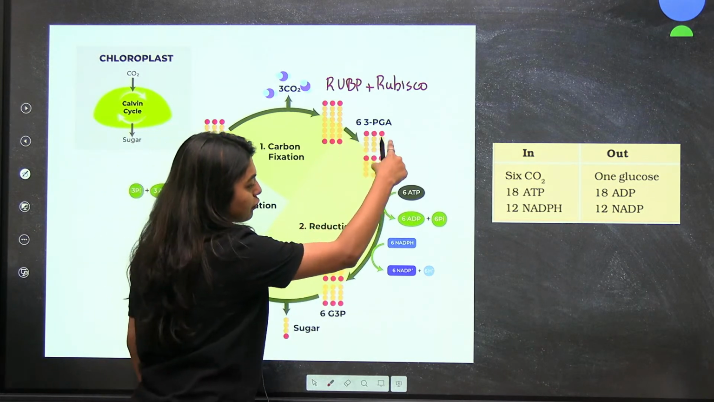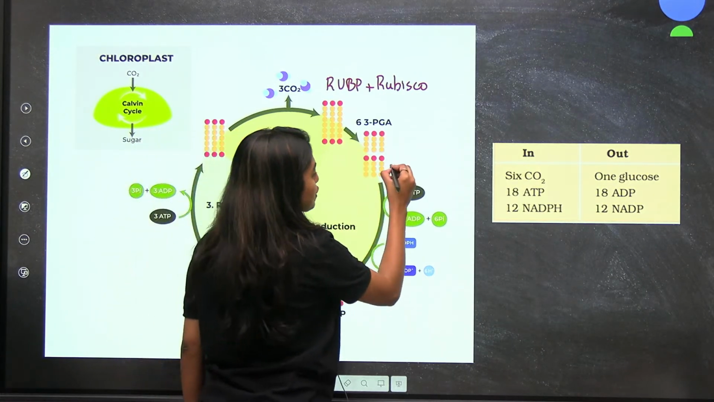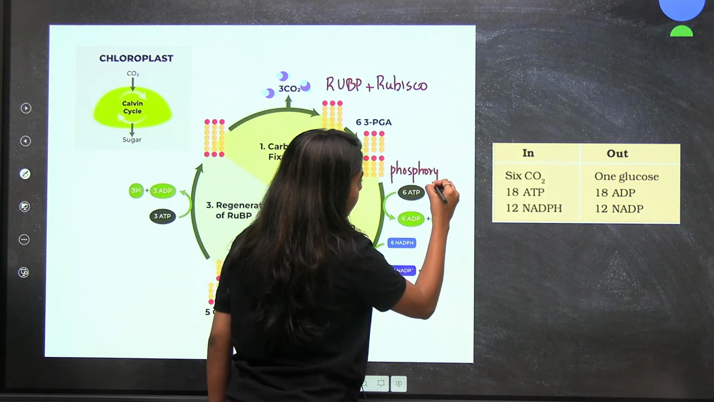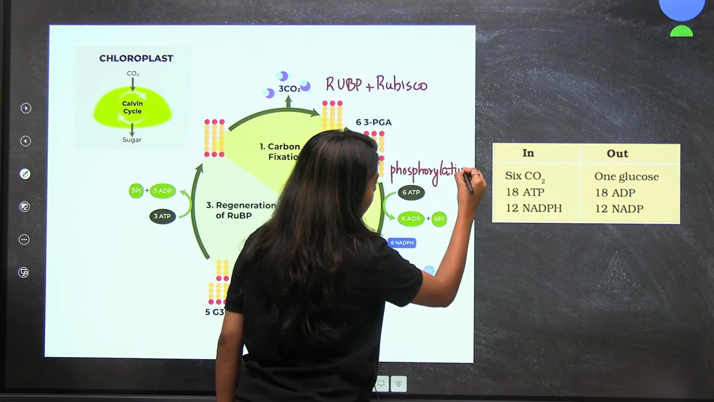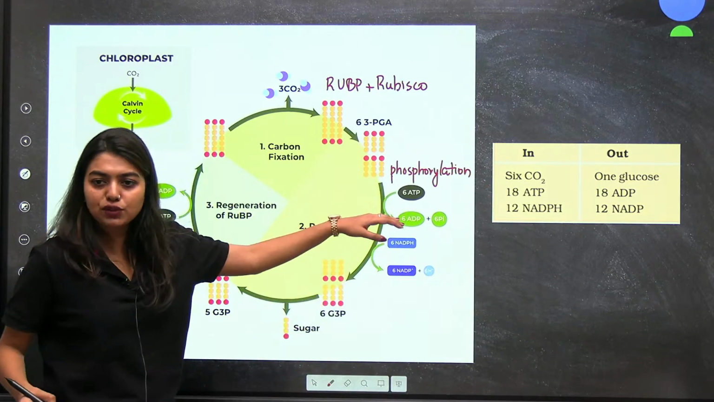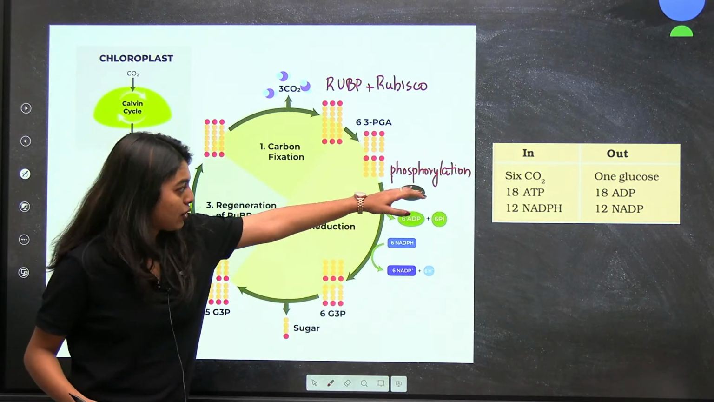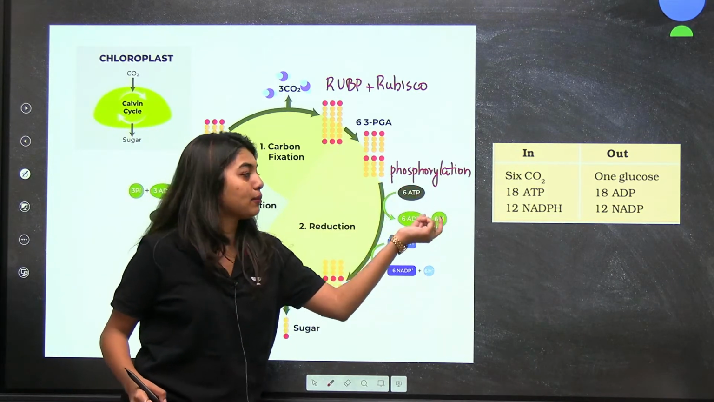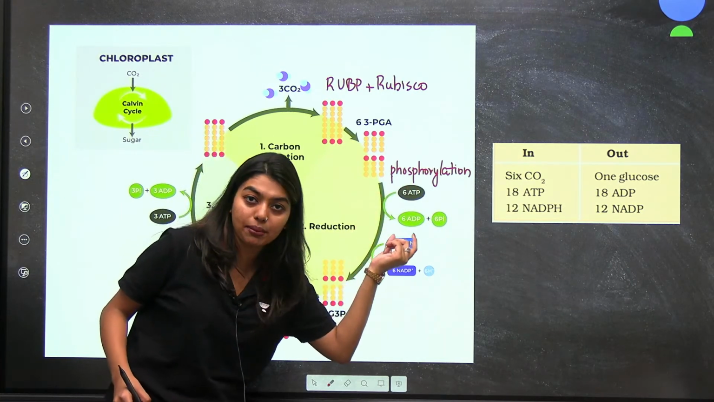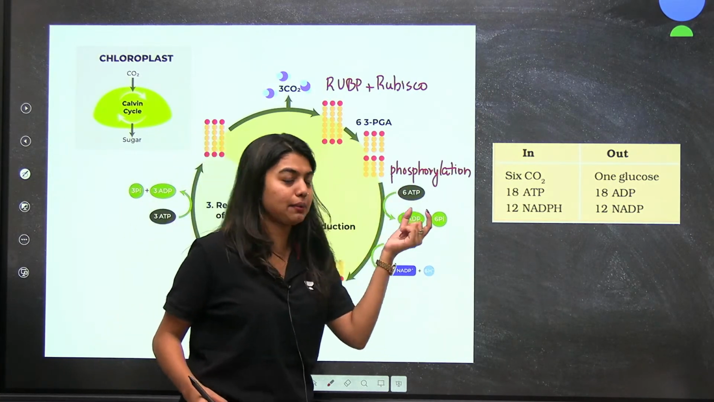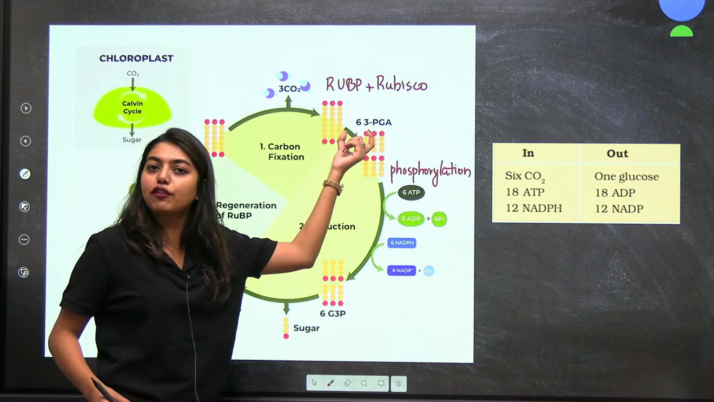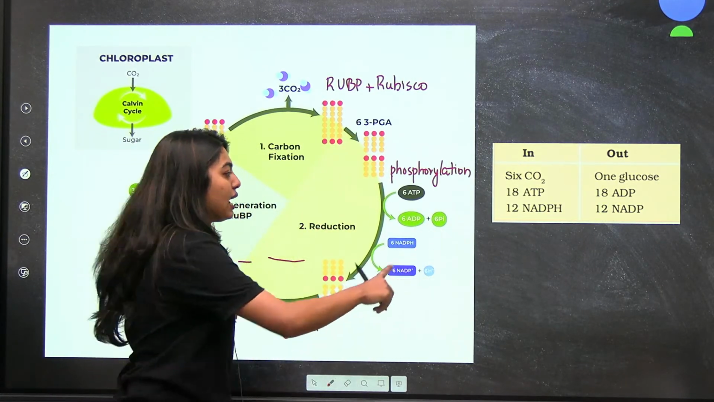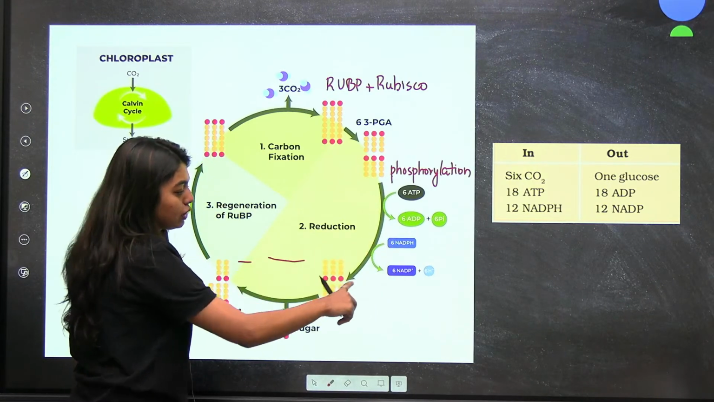Now those 6 molecules of PGA have to get phosphorylated. That means phosphorylation will happen. For phosphorylation to happen, I need inorganic phosphate, right? That I am going to get from ATP. So I have taken 6 ATP because I have 6 molecules of PGA, right? Now with this PGA, I will get 6 molecules of phosphate. That will give me your diphosphate.